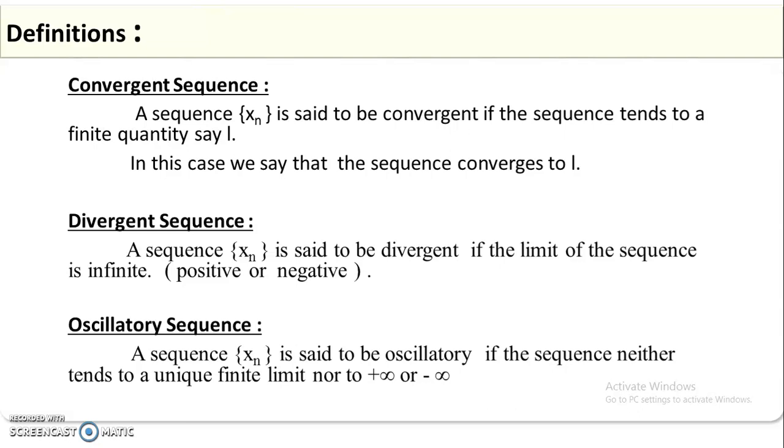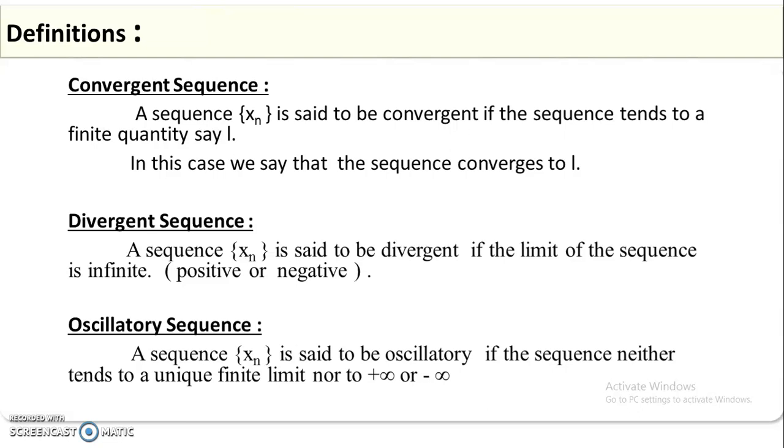First we shall see the concepts of convergent sequence, divergent sequence and oscillatory sequence. What is the definition of a convergent sequence? A sequence is said to be convergent if the sequence tends to a finite quantity, say L. In this case we say that the sequence converges to a finite value L. That means, if the sequence is convergent, it tends to a finite quantity.